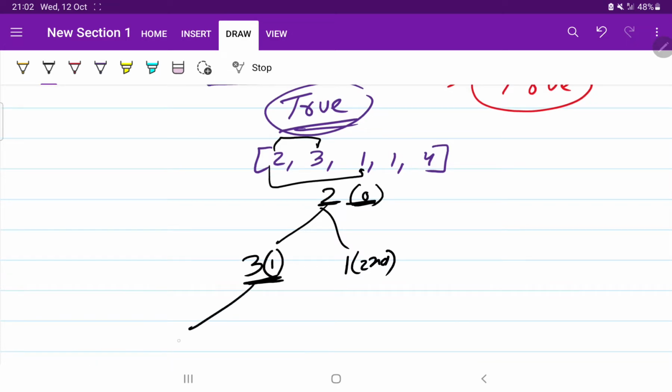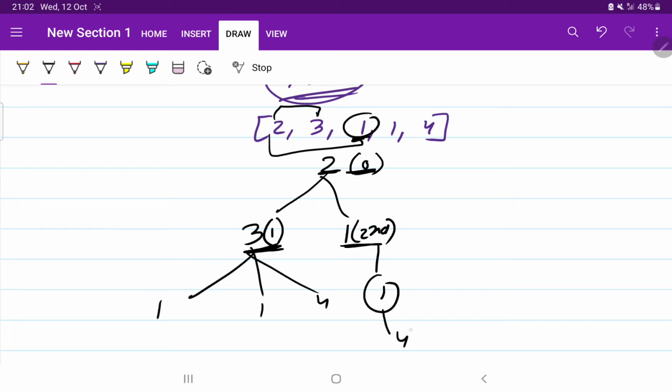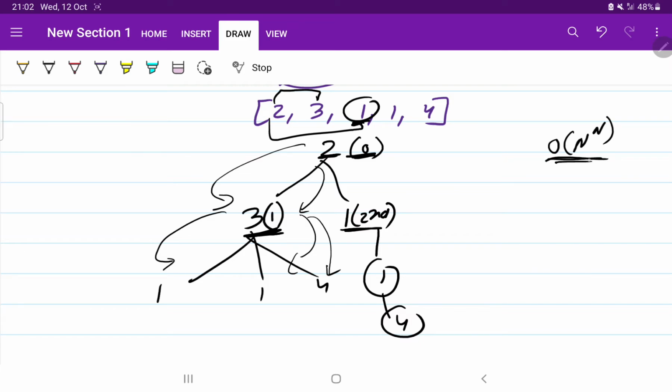Now from 3 we can again jump to 3 different positions, 1, 1 and 4. Okay, and then from this position what we can do is jump to only one position, and then we can jump to this position. So if you see, there is a recursive call and we have to check whether we are going to reach the last point or not. Okay, so I think it will be a bit complex. So for this we need to think a different way. Okay, so one thing that we can go for is the recursive approach, but you have to check for each number. So it will be order of n to the power n. So it will be very difficult for us.